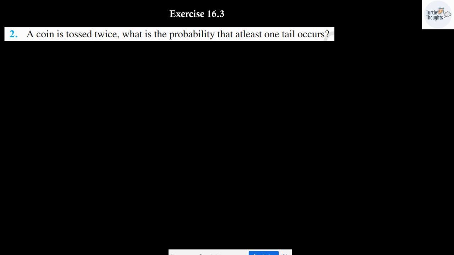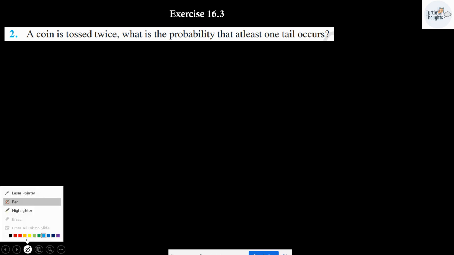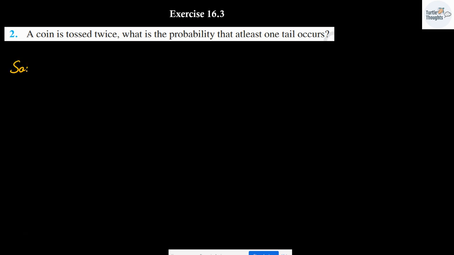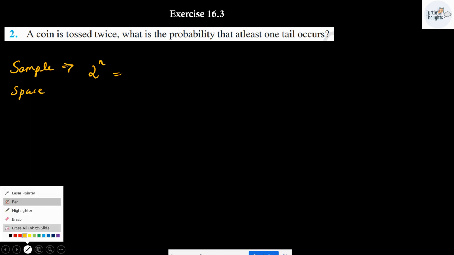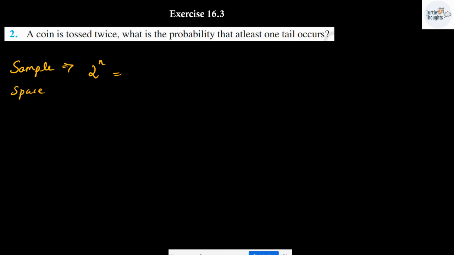Let us go to the second problem. A coin is tossed twice. What is the probability that at least one tail occurs? Let me start by writing down the sample space. The size of the sample space for a coin is given by 2 to the power n, where n is the number of times the coin is tossed, or how many coins are tossed simultaneously. For both, the sample space is going to be the same. Here it is twice, 2 raised to the power 2, it is going to be 4.